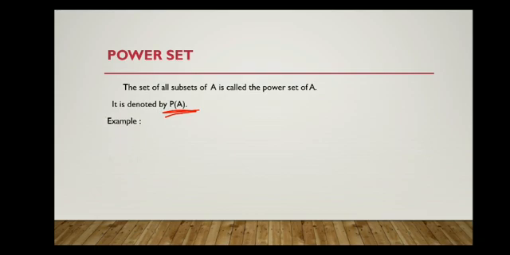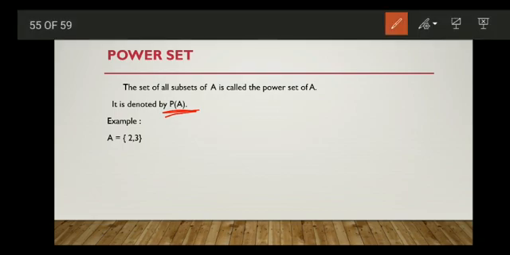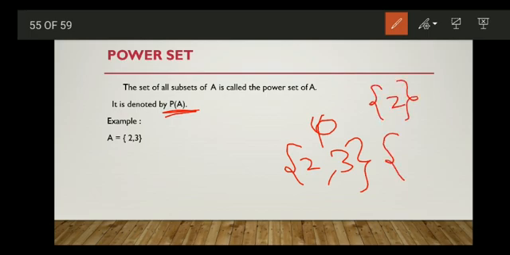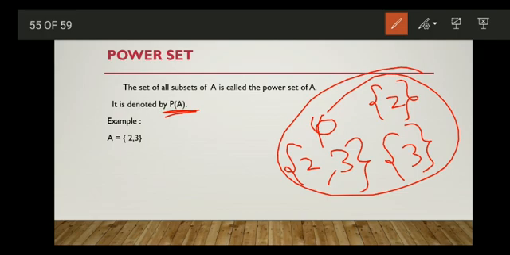We'll take an example. Suppose our A is {2, 3}. What are the subsets of A? So we know that the empty set and the entire set is a subset of itself. So first we'll take the empty set and the set A itself, {2, 3}. What are the other subsets? Singleton {2}, singleton {3}. Do we have any other possibilities? No. So these 4 are the subsets of the set A.